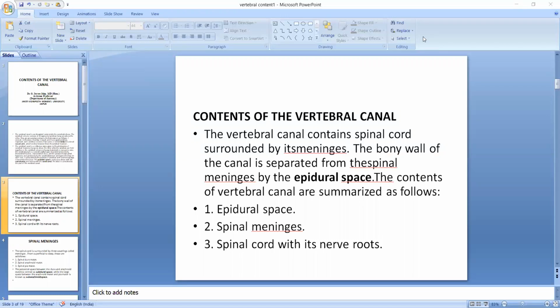The bony wall of the canal and the spinal meninges have a space in between, which is called the epidural space. The contents of the canal are the epidural space, the spinal meninges, and the spinal cord with its nerve roots. We have discussed the spinal cord and spinal meninges in our different videos, and today we will discuss only the epidural space.